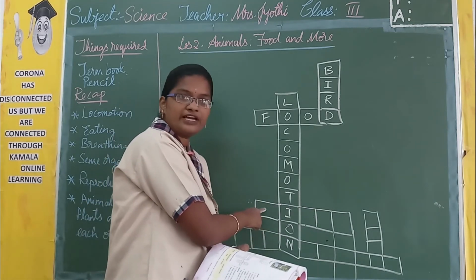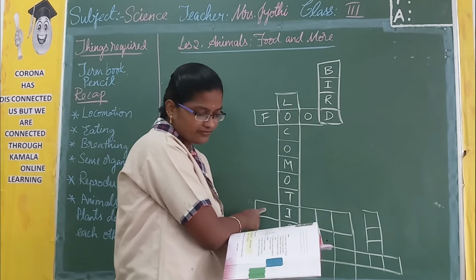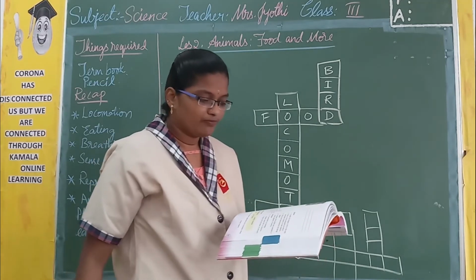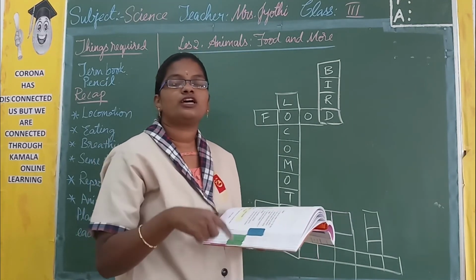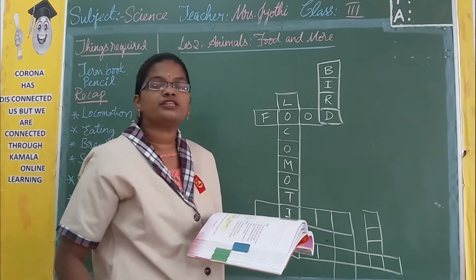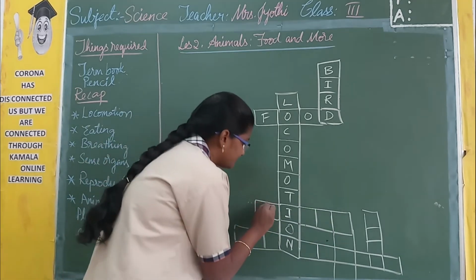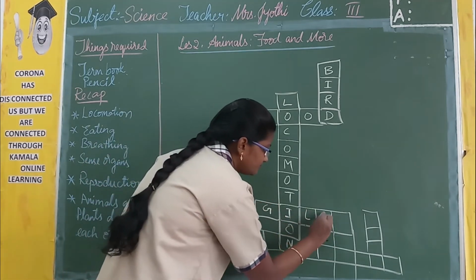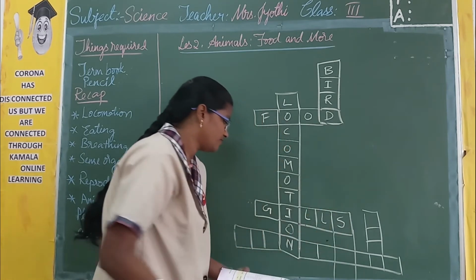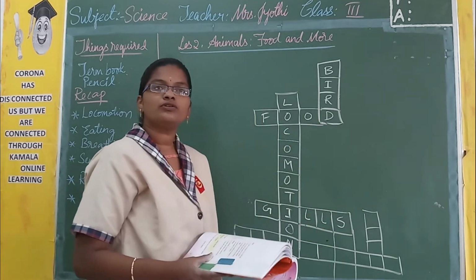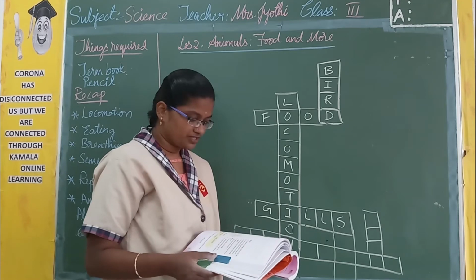Then here number 5 is there. So what is written under 5? These help fish to breathe. So what are going to help the fish to breathe? Gills. So gills are going to help the fishes to breathe.